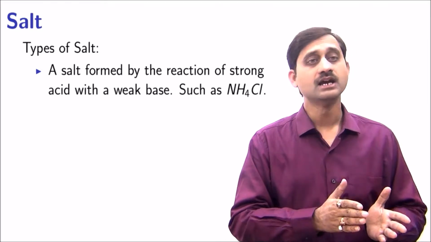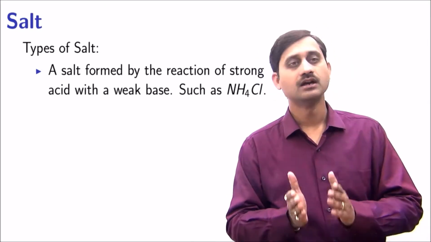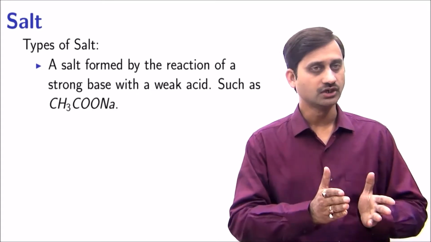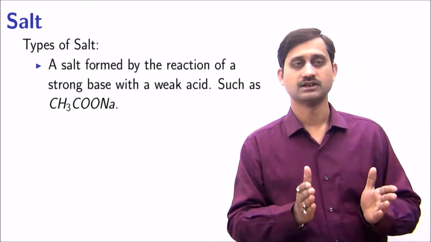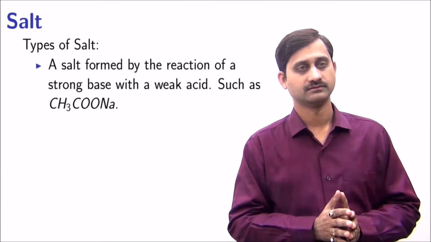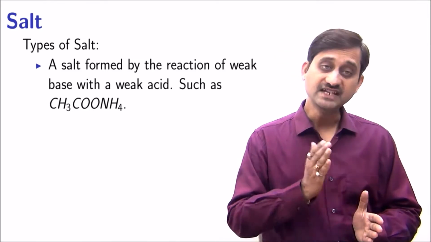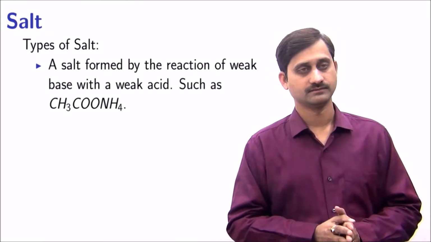A salt formed by the reaction of a strong acid with a weak base, such as ammonium chloride. A salt formed by the reaction of a strong base with a weak acid, such as sodium acetate. A salt formed by the reaction of weak base with a weak acid, such as ammonium acetate.